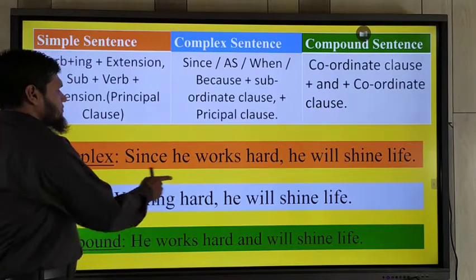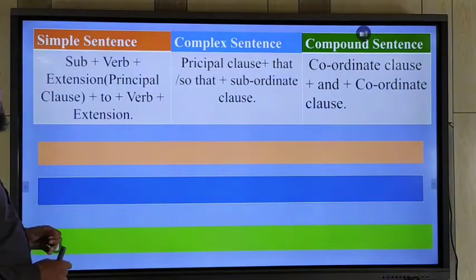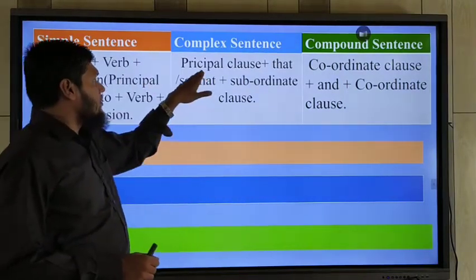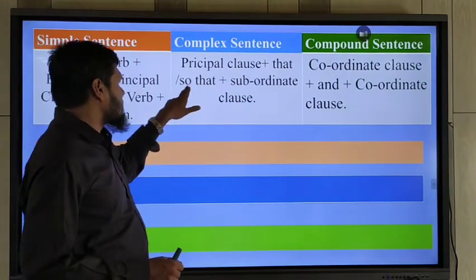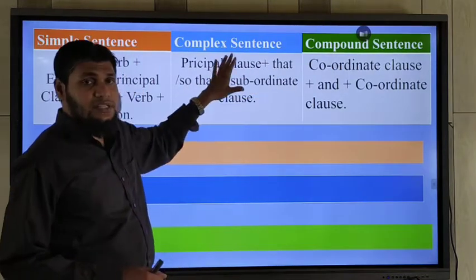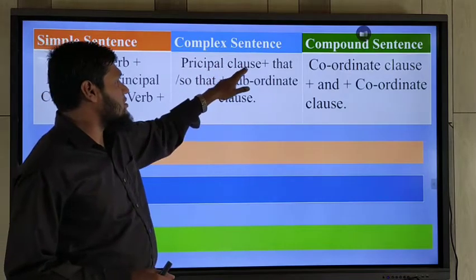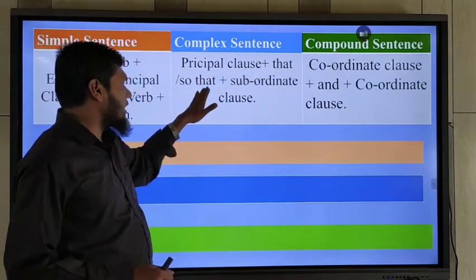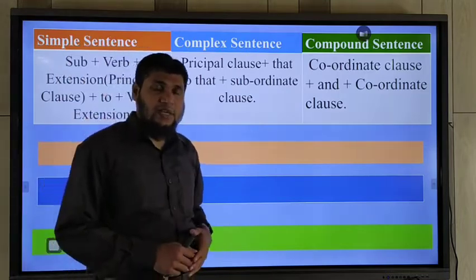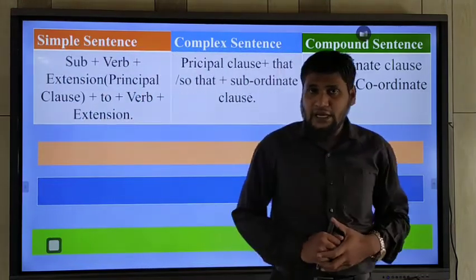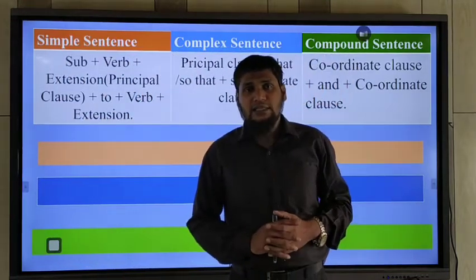So next rule, if there is that or so that in a complex sentence, that means the principal clause, then that or so that, the subordinate clause. That means that or so that are used in complex sentences.